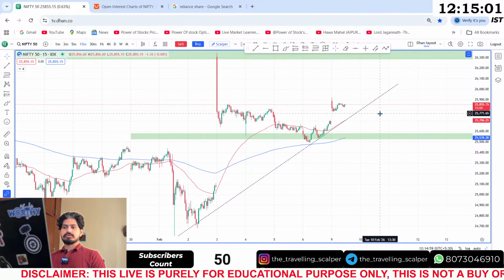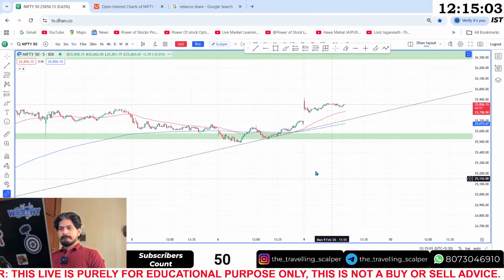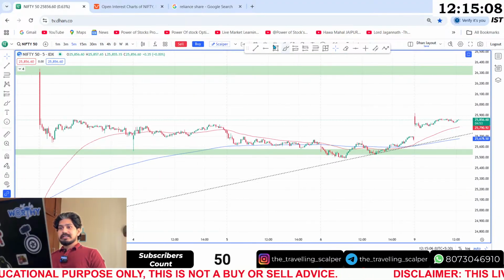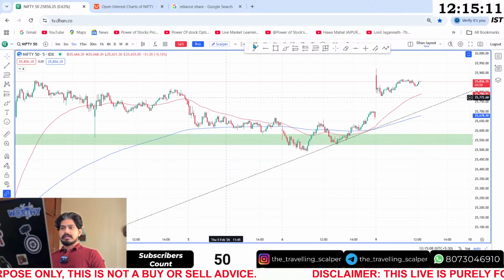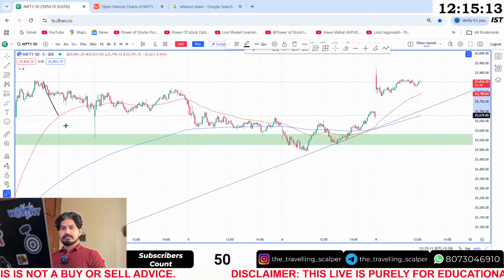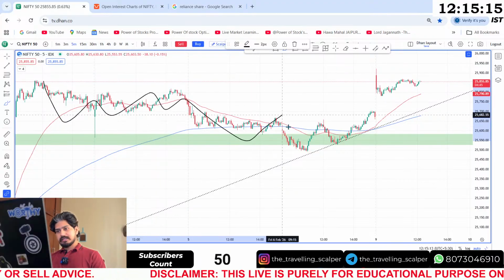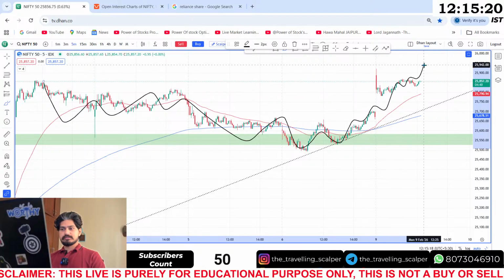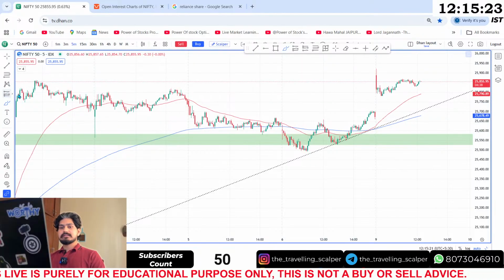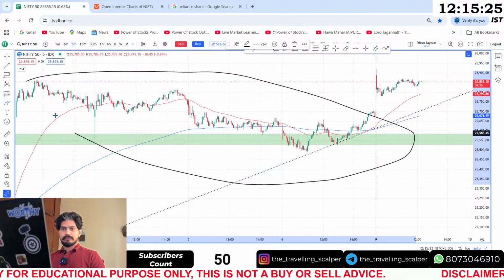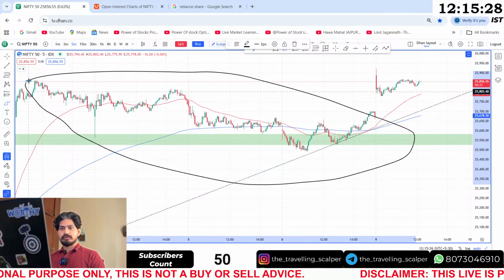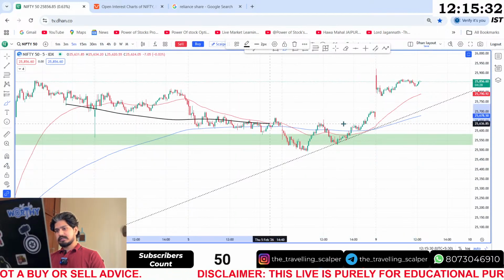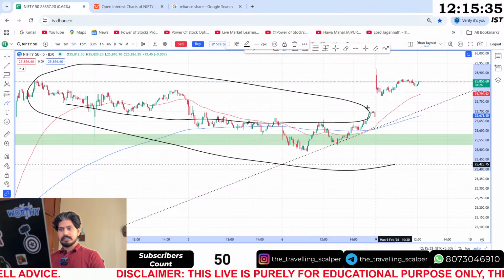Now let's go to 5 minutes time frame. So you can see the market direction, there is no clear trend here. If you see over here, the market is purely sometimes sideways, sometimes coming down forming lower low formation, and sometimes it is going high forming higher high formation. So there is no proper clarity in this entire market. Okay, you can scalp on 1 minute or 5 minutes and come out. But if you want a positional trade or swing trade, no, the market is purely sideways. This entire zone is a sideways zone.